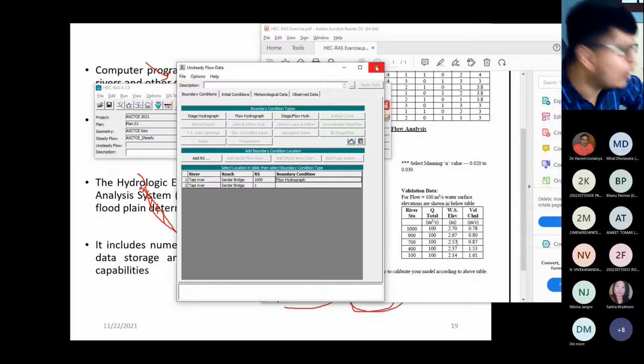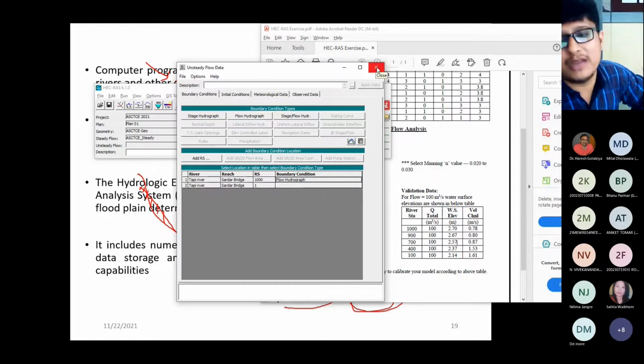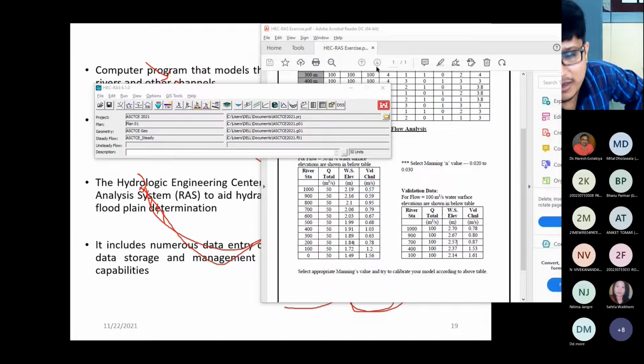So that is only applicable for the unsteady flow analysis, not for the steady flow. In steady flow, you will use only and only peak discharge. But if you go for an unsteady flow analysis, then it may be the daily discharge data or hourly discharge data, right?